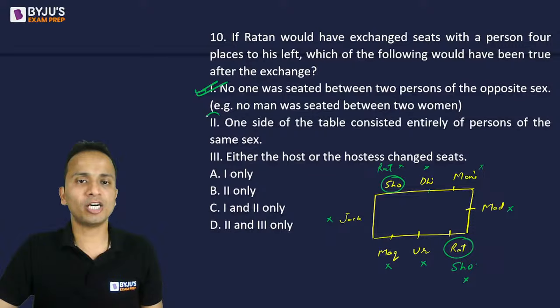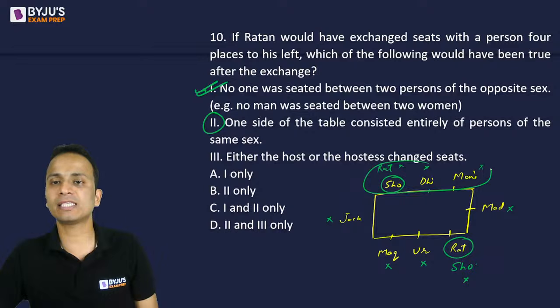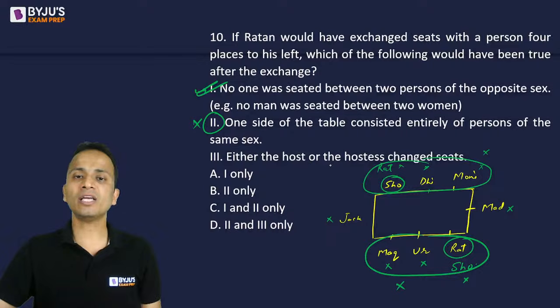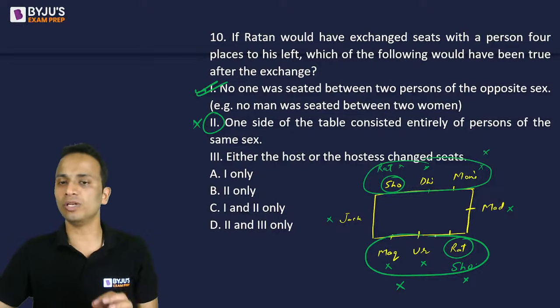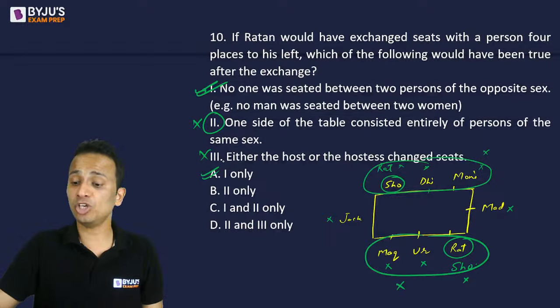Okay. Statement number 2. One side of the table consisted entirely of persons of the same sex. Now I'll be talking about this side or this side. So Ratan, Dhirubhai and Monisha, no. Makbul, Urmila and Shobha, no. So none of the sides of the table consist entirely of persons of the same sex. So this is not correct. Statement 3. Either the host or the hostess exchanged the seats. No, none of them exchanged the seats. Madhuri and Jackie were seated at their places. So the third is also not correct. So the correct answer will be option A.